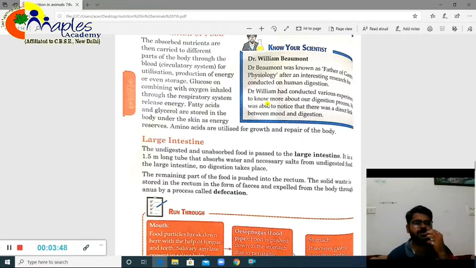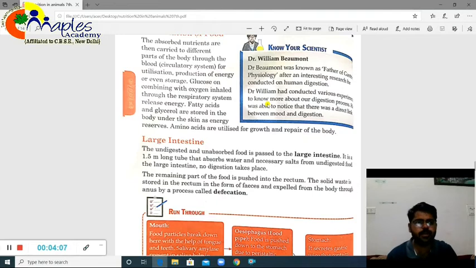For example, I can say when glucose reaches there, and with the help of breathing, whatever oxygen has been coming, they will combine together and release some sort of energy, and that energy will be used for our day-to-day activities. And as far as fatty acids and glycerol are concerned, they won't go and react.